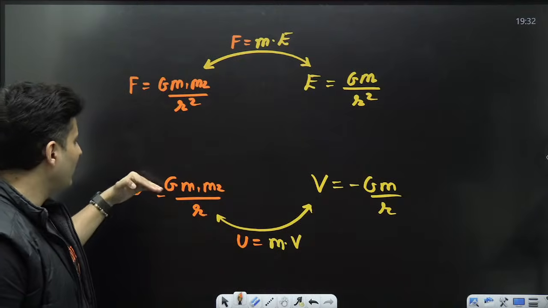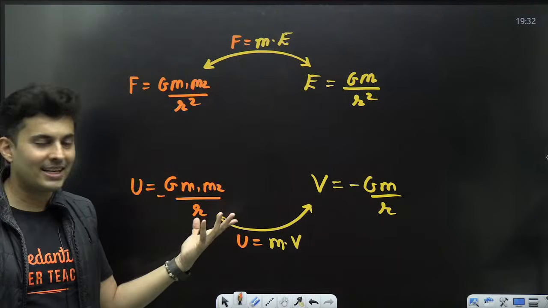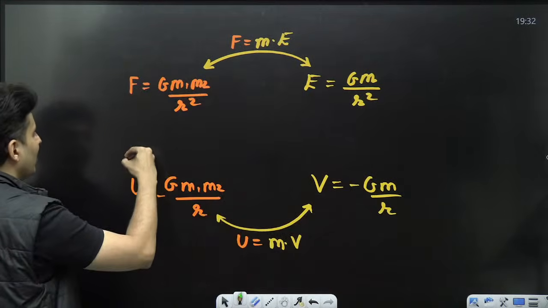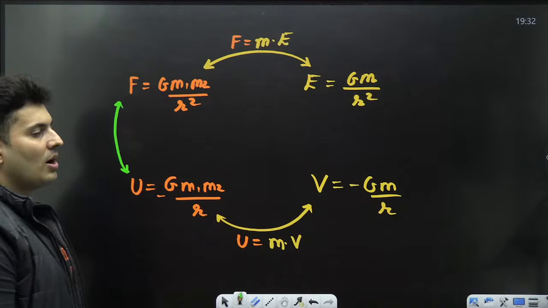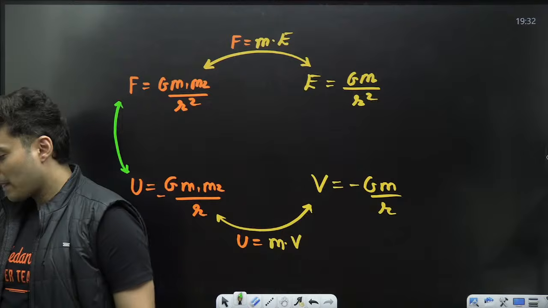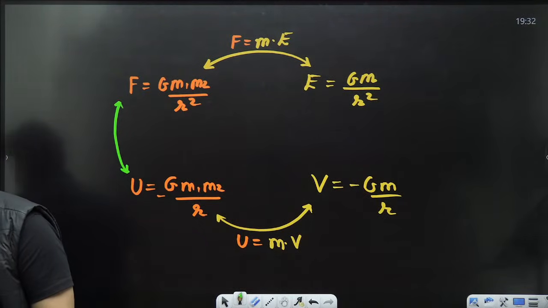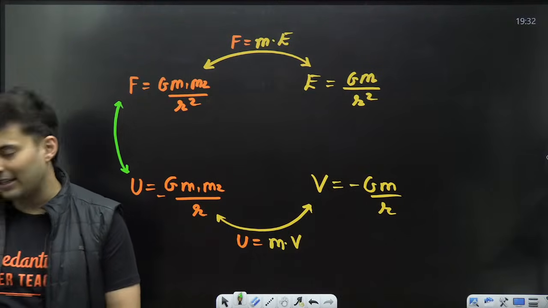Can you go from here to here, or here to here, or here to here, or here to here? The answer is yes. What is the relationship that you will use to go from here to here or there to here? The answer for that is what you have learnt in work energy for conservative forces. Can somebody tell me, my dear students, what was it that you have learnt back then?